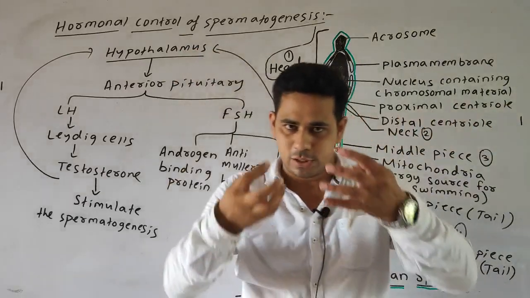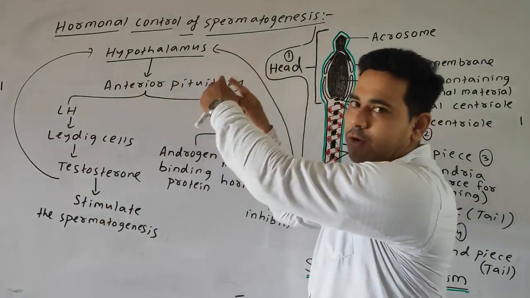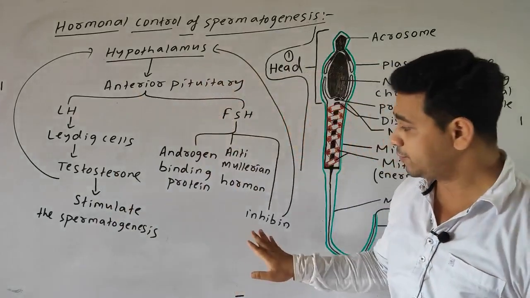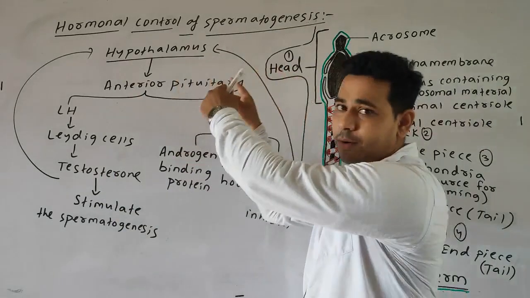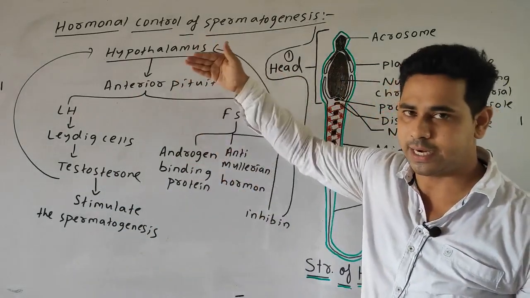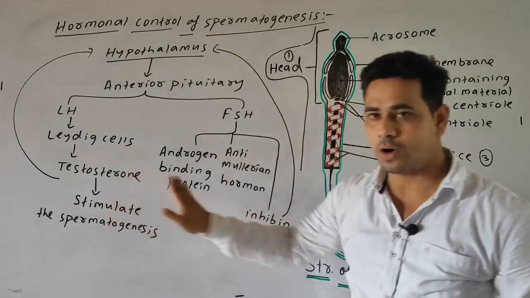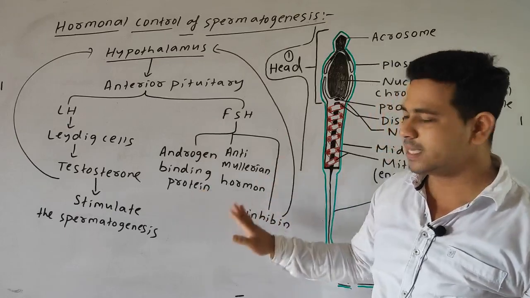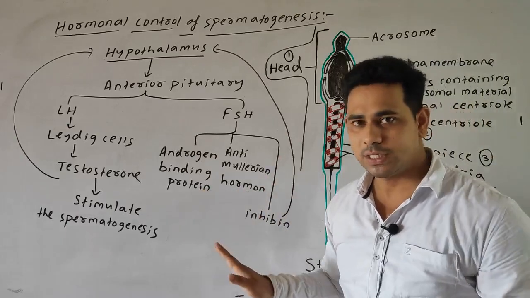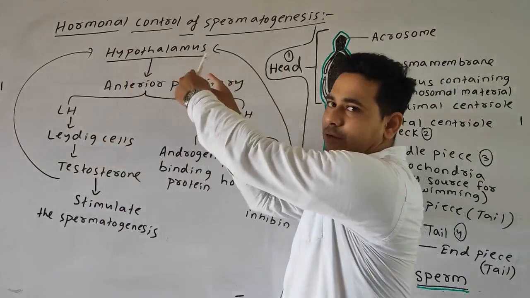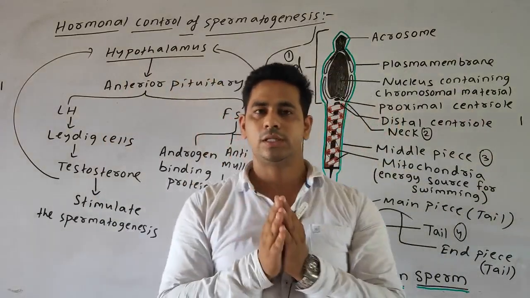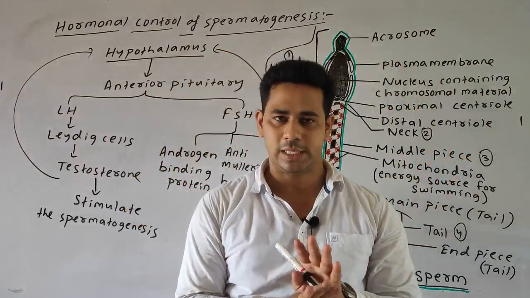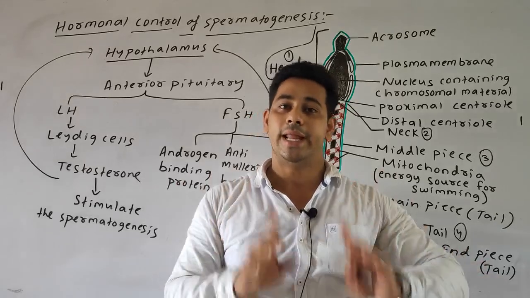So if the secretion is required, then they will send a positive feedback, means it will start synthesizing or secreting. If these hormones, testosterone or inhibin or the anti-Mullerian hormone or the androgen binding protein, are in the optimum condition and no secretion is required, then it will send a negative feedback. Always remember, if the secretion is required, then it will send a positive feedback. If the secretion is not required, it will send a negative feedback.